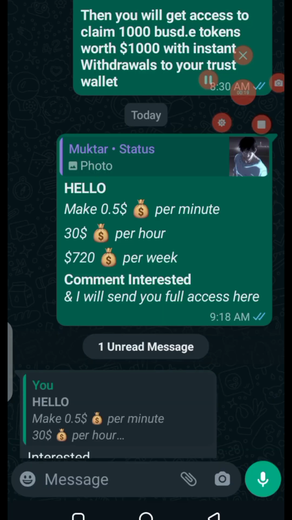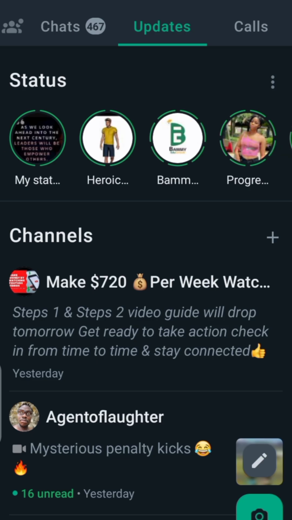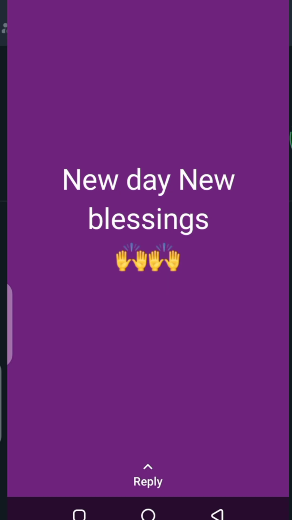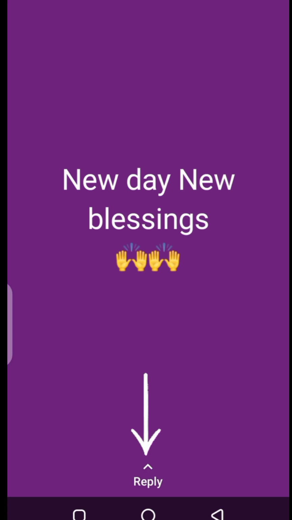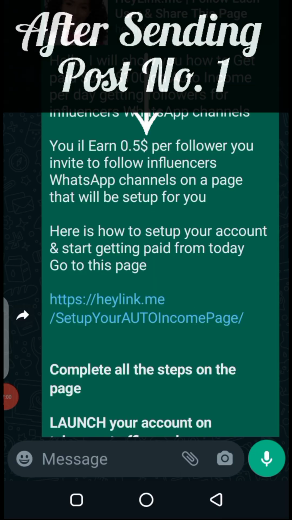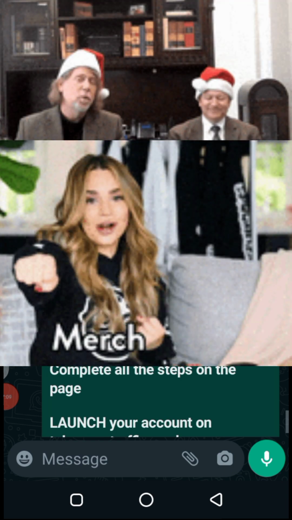Okay, now, everyone copy this post, which you will find in the WhatsApp channel, which I tagged post number 1. Go to your WhatsApp status and send it to each WhatsApp user's post by tapping on reply, then send the first post. As soon as they reply to you with "interested," copy post number 2 from this channel and send it to those that replied to you. Keep doing this until 10 to 20 followers have joined this channel from your invitation.